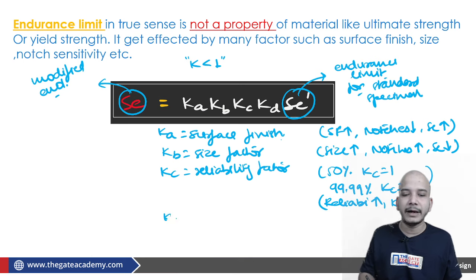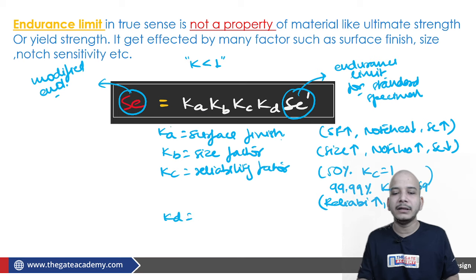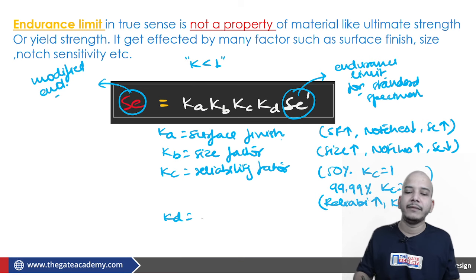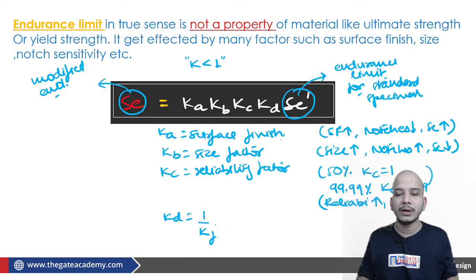After that, KD is there. KD basically, all these factors were taking care of the number of notches. Here this factor will take care of your sensitivity with respect to notches. If one notch is there, how sensitive you are. Corresponding to that, we are getting this KD.